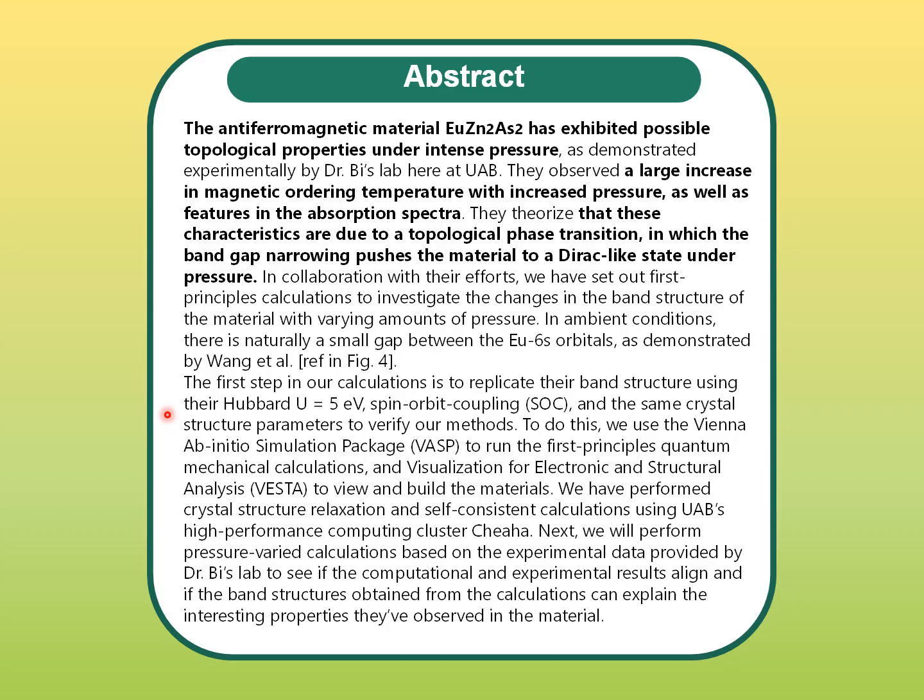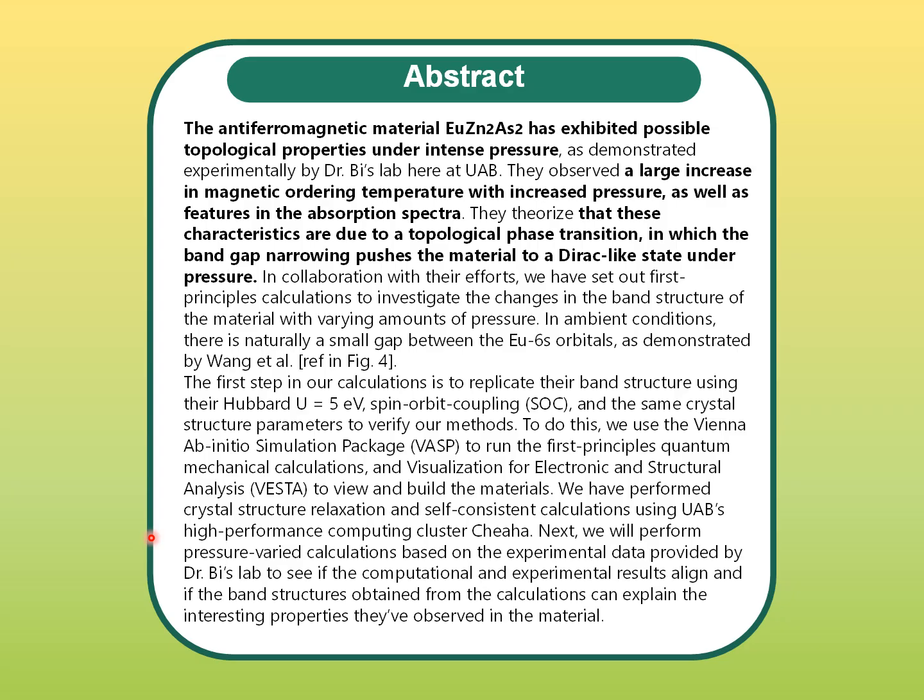To do this, we used the Vienna Ab initio Simulation Package, or VASP, to run the first principles quantum mechanical calculations, and Visualization for Electronic and Structural Analysis, or VESTA, to view and build the materials. The supercomputer we use to run VASP is the high-performance computing cluster here at UAB, Cheaha. We have gotten results that are consistent with the literature so far in our process, though we haven't yet been able to add the spin-orbit coupling due to the time constraints of the REU. After this program is over, the next thing we'll be working on is the pressure varied calculations to compare with the results of Dr.